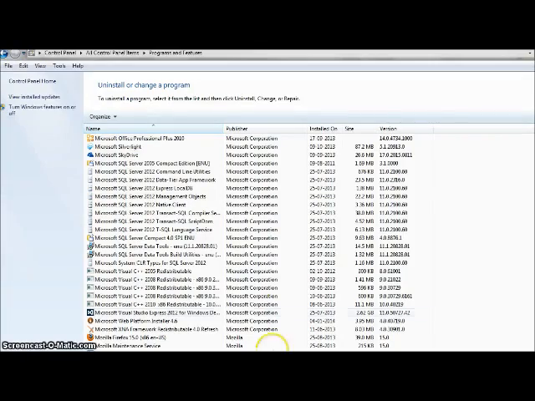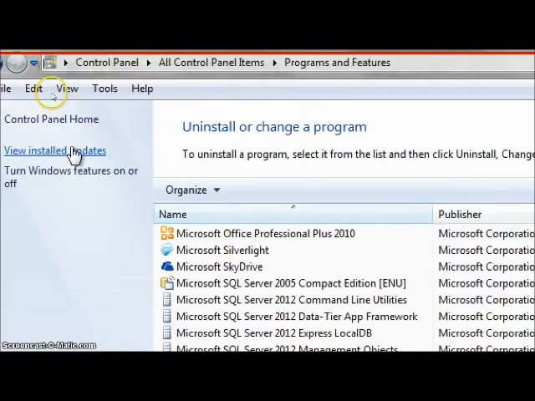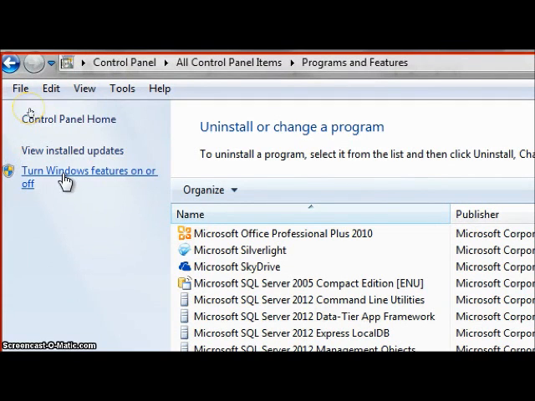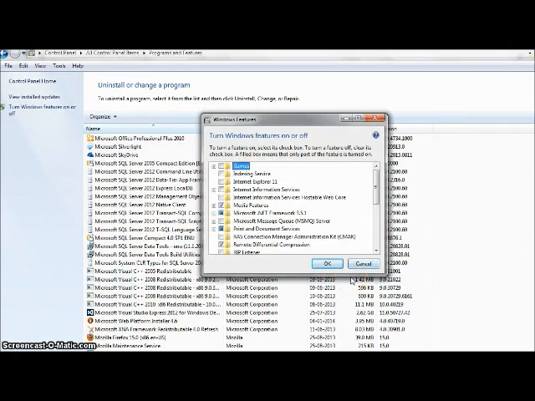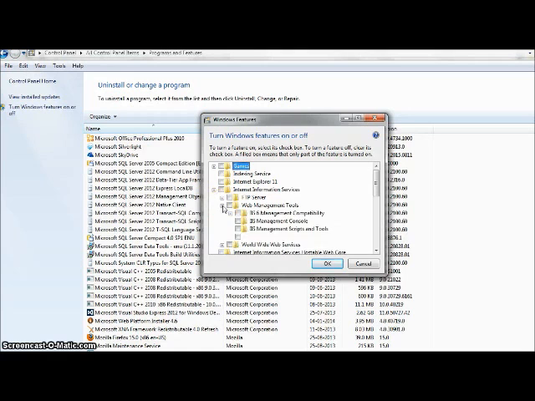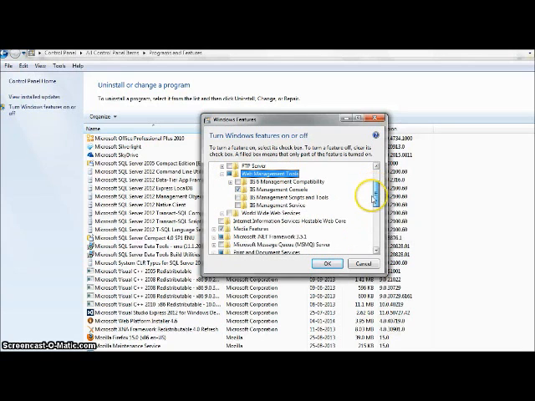Open the control panel and go to Programs and Features. Here, click on Turn Windows Features on or off. In this new window, scroll down and expand the Internet Information Services. In the Web Management Tools, just select it, and it will select IIS Management Console.